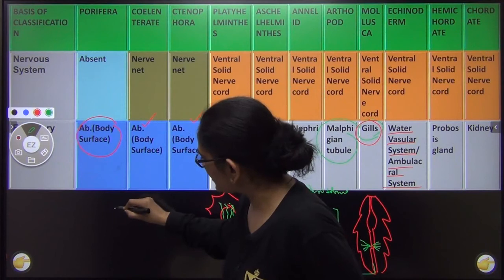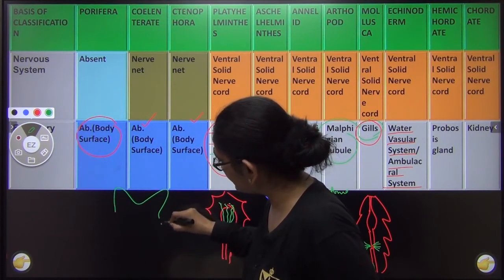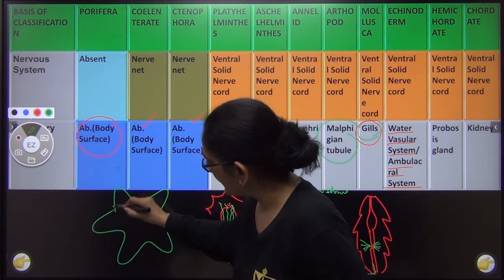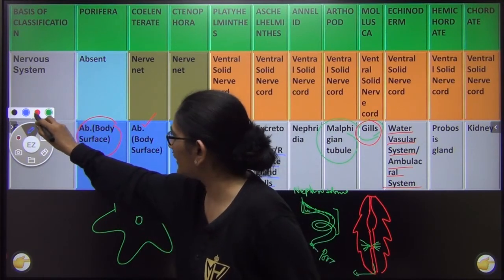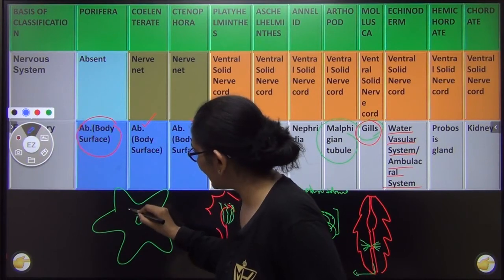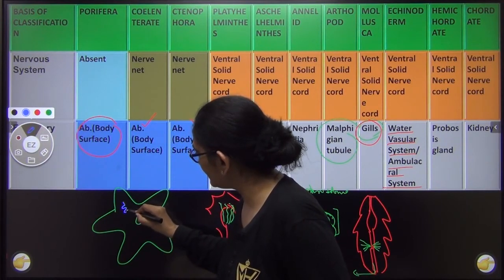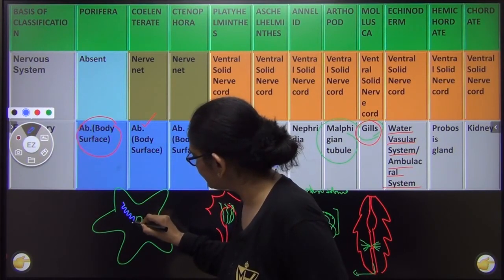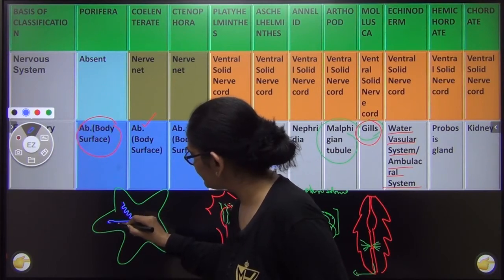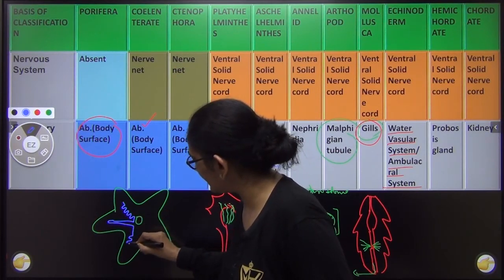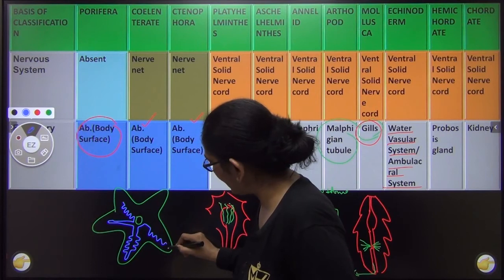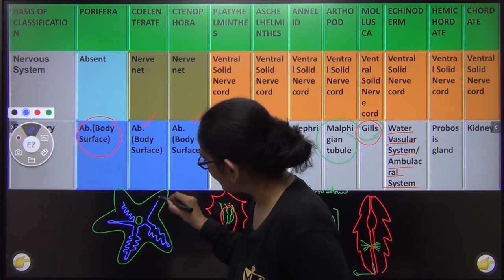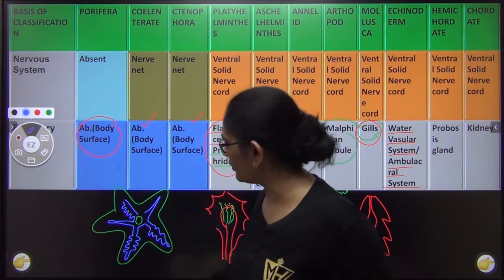So I'm just drawing it like this, a starfish like this. There is a central canal, I told you, right? This central canal is again linked to each end, then it will go like this, right? And in every part it will form like this, like this, like this, then it will come like this. ये ऐसा पूरा canal system इसके अंदर बना हुआ है. Similarly it will go here and similarly it will go here.